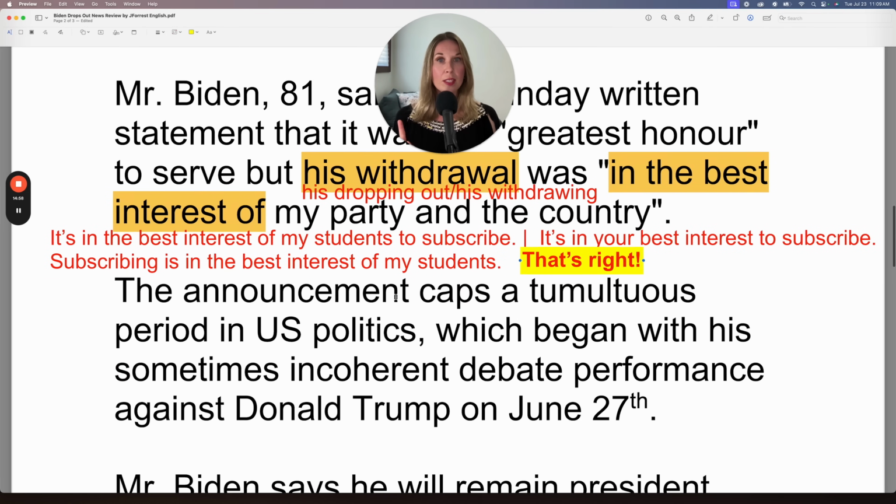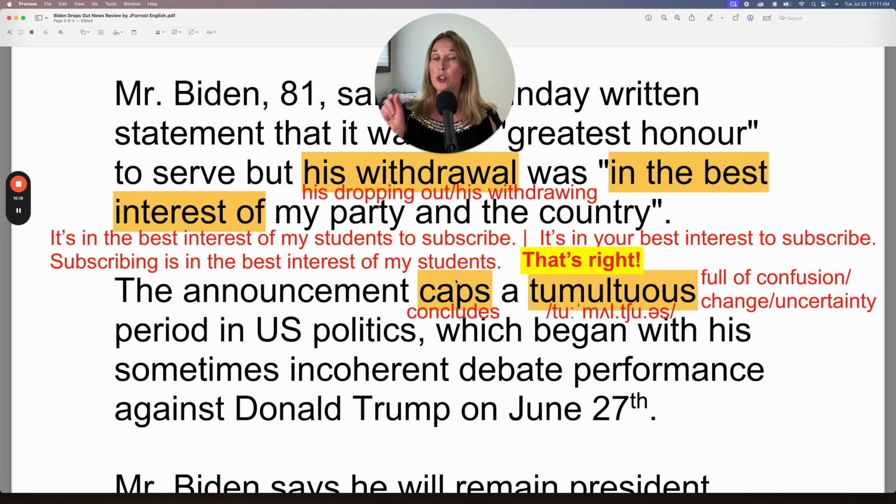The announcement that Joe Biden has dropped out, we can use the present perfect because it's a completed past action with a result in the present. The announcement caps a tumultuous period in U.S. politics. The verb to cap means to conclude. The announcement concludes a tumultuous.